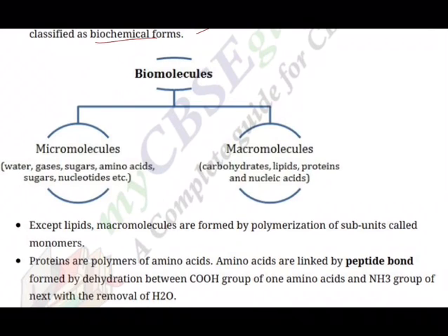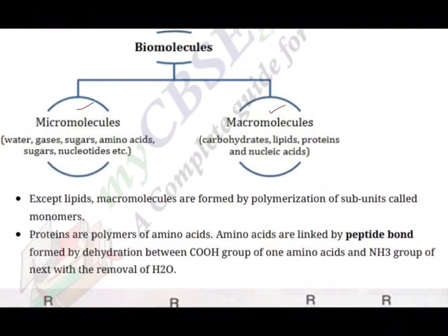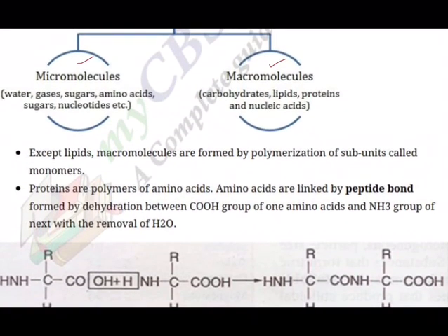So basically, based on the size, the biomolecules are classified into two types: micromolecules and macromolecules, meaning big sized ones. Of course, don't think it is in kgs. Macro means comparatively they are big, in milligrams only. So the micromolecules include water, gases, sugars, amino acids and nucleotides. The macromolecules are carbohydrates, lipids, proteins and nucleic acids, they are heavy in nature, that's why.